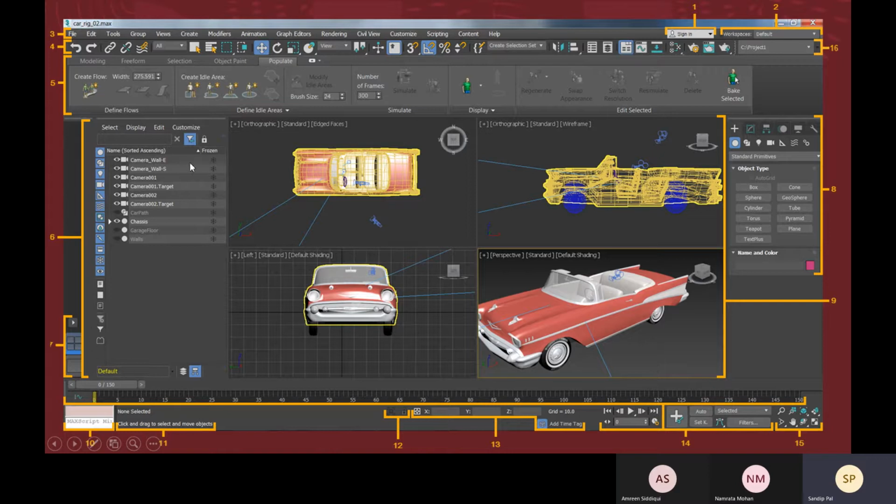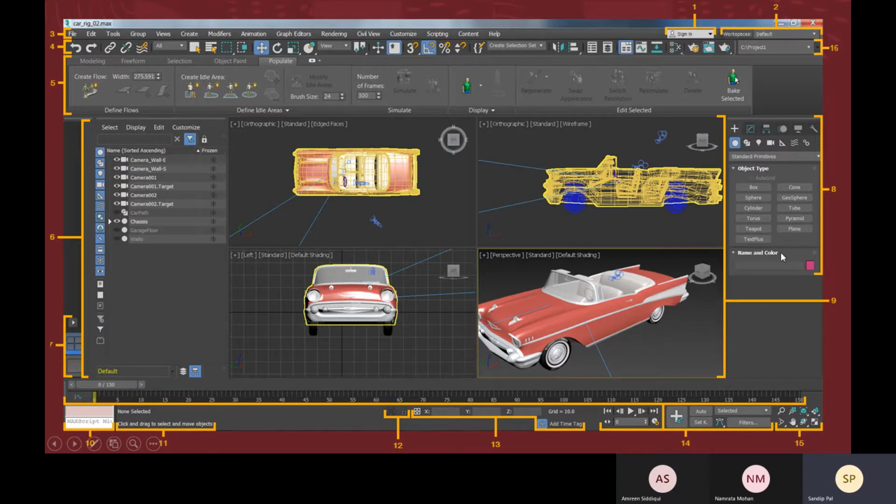So all the objects are present within this scene explorer. You can control the visibility, you can control the scene with this scene explorer. And next is your 8, this is your command panel.